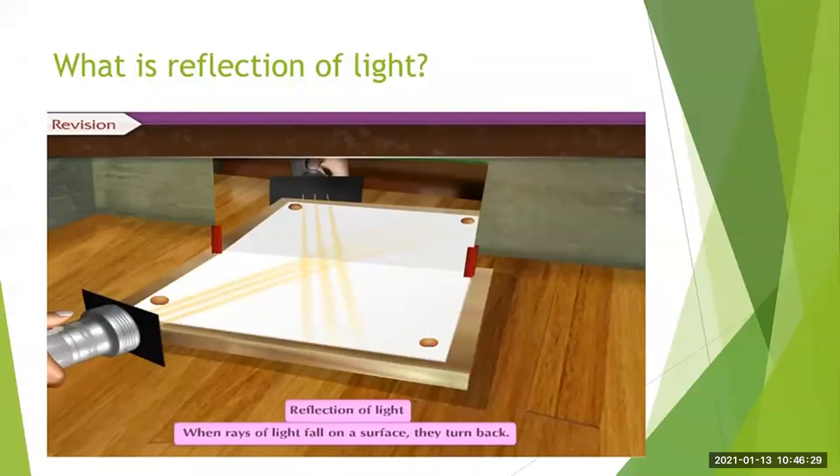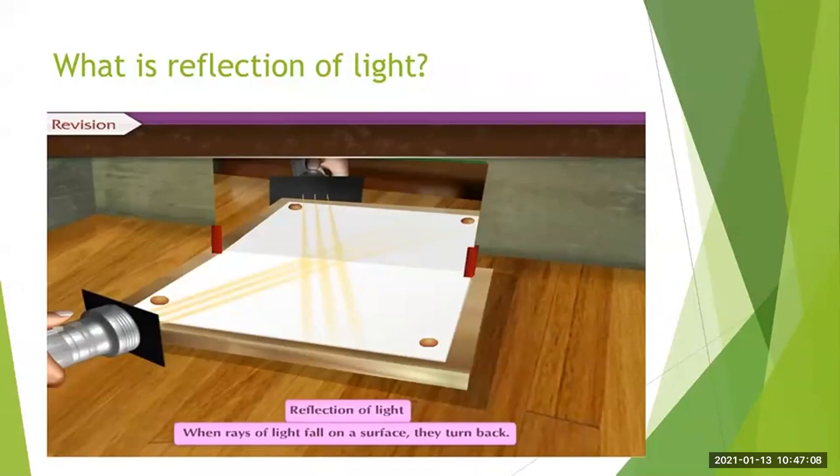Now let us focus on reflection of light. Whenever light is focused on a reflecting surface, it turns back, or we can say it bounces back. So when rays of light fall on a surface, they turn back. You can consider one example, like playing with a cricket ball.